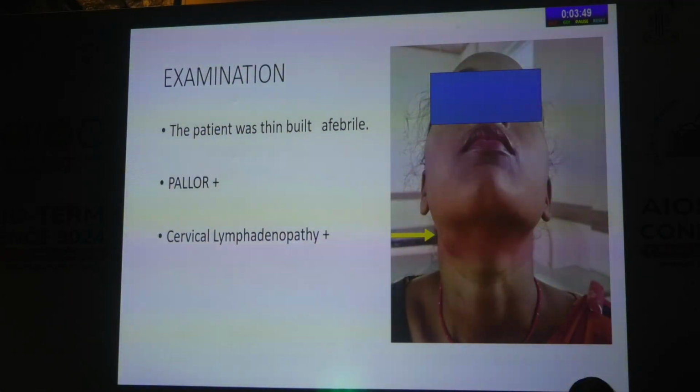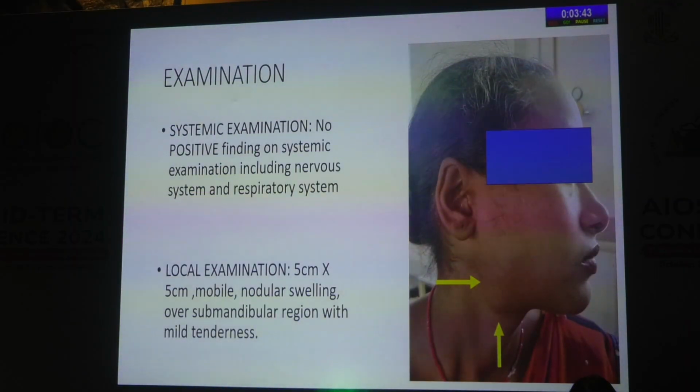On examination, the patient was thin-built, afebrile. There was pallor, and cervical lymphadenopathy was positive. There were no positive systemic findings on examination, including the nervous and respiratory system. However, on local examination, we saw that there was a 5 centimeter by 5 centimeter mobile nodular swelling over the submandibular region with mild tenderness.